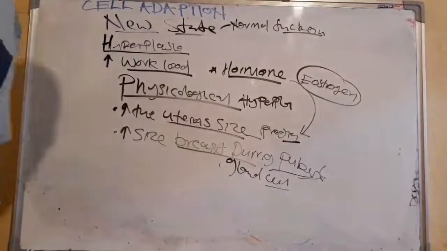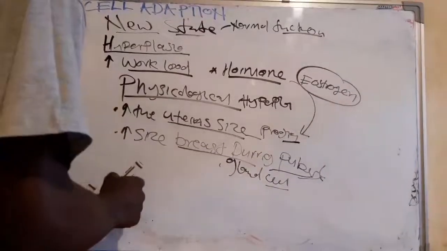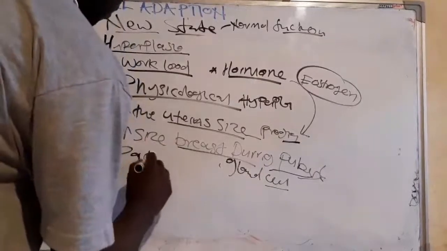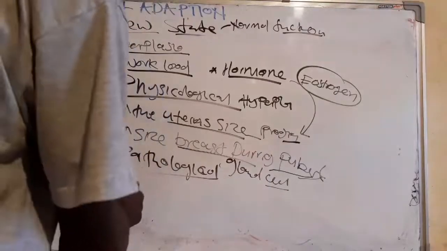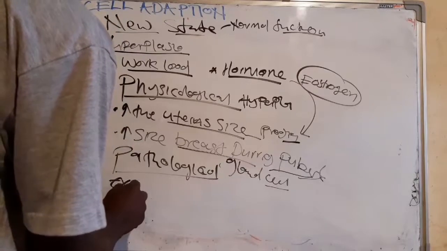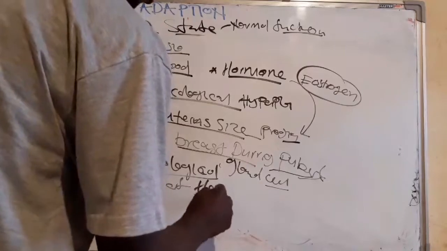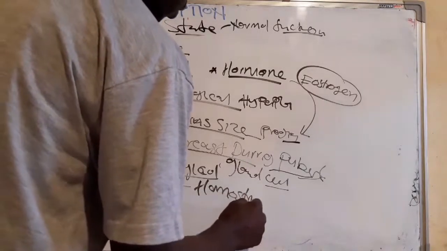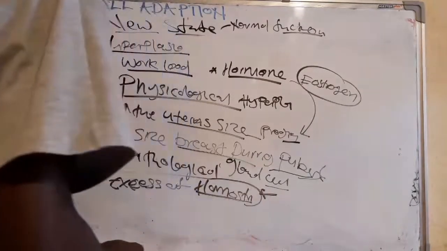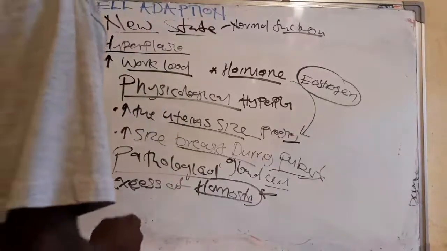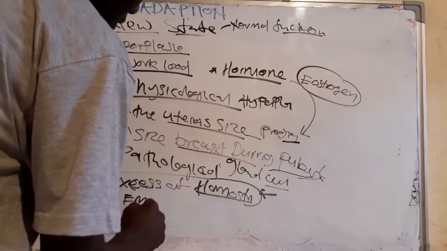Next, let us just consider the pathological. For the pathological, this is the excess of hormonal stimulation. What does this excess hormonal stimulation cause? It causes the breakdown of the endometrium.